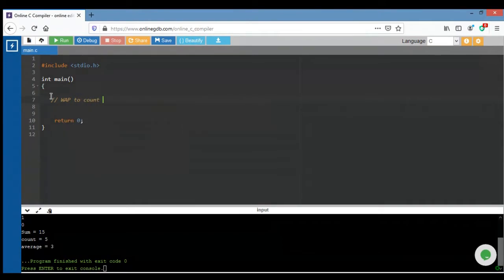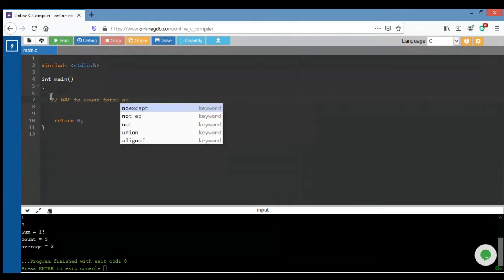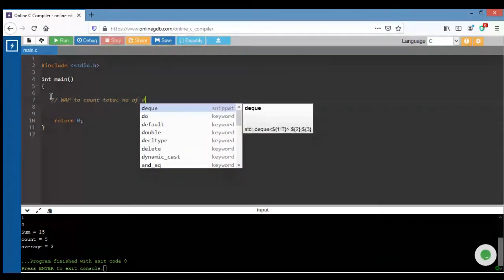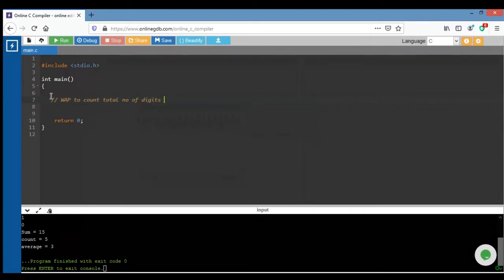Write a program to count the total number of digits present in any number, any value.